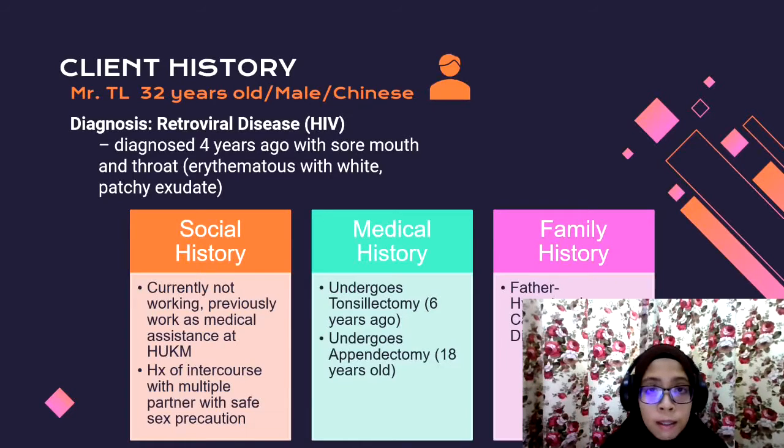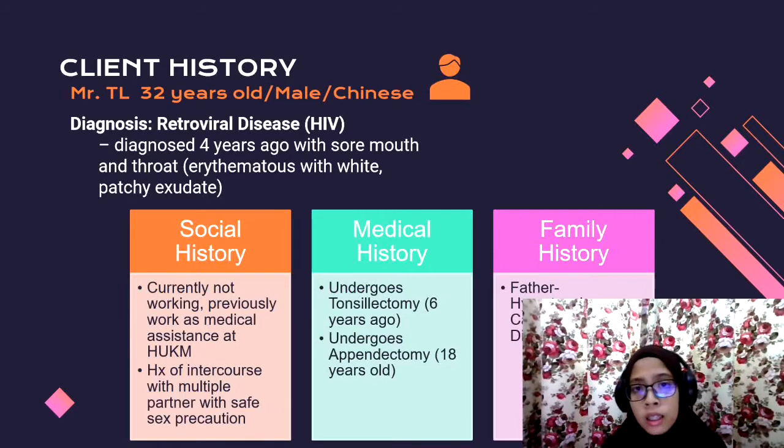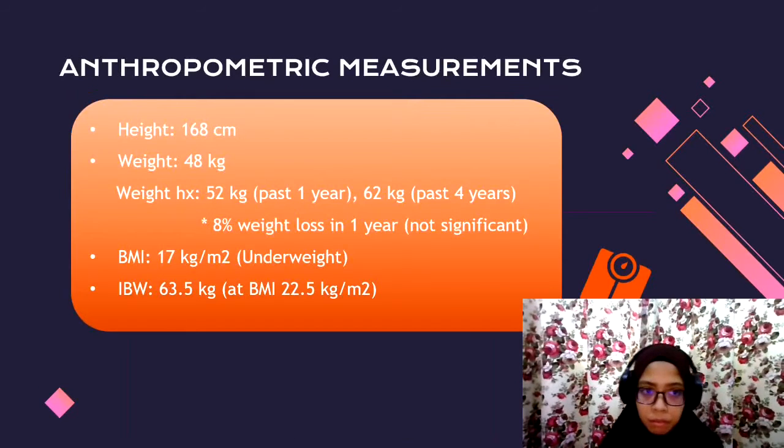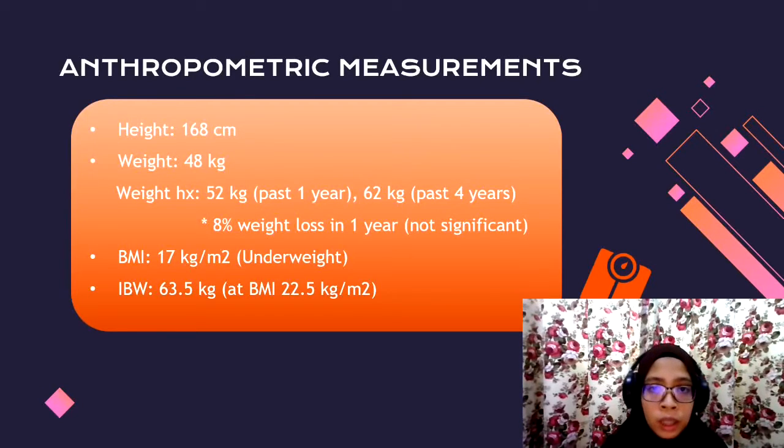For medical history, previously the patient has undergone tonsillectomy 6 years ago, and appendectomy 18 years ago. For family history, the patient's father has hypertension and cardiovascular disease. For anthropometric measurement, the height is 168 cm, the weight is 48 kg.